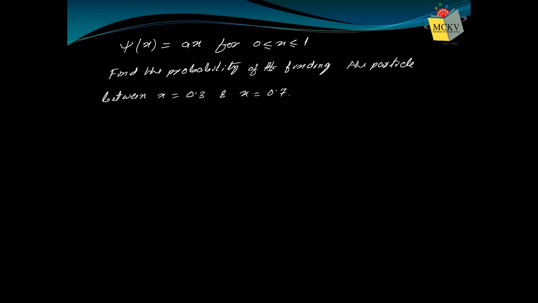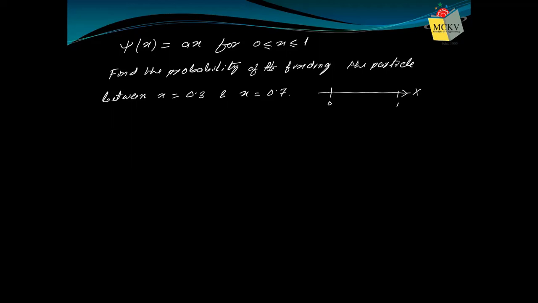So what is given here? A particle is moving along the x direction, because psi is a function of x only. And it is also said that psi(x) equals a x for this range only. Suppose this point is 0 and this point is 1, then the particle must be found within this region.